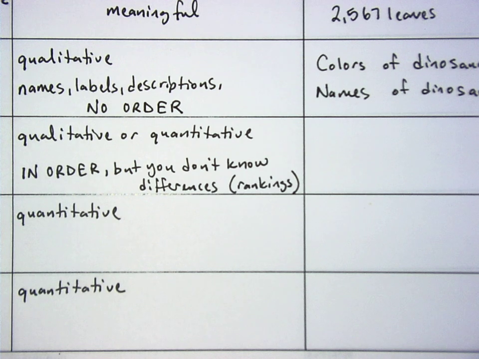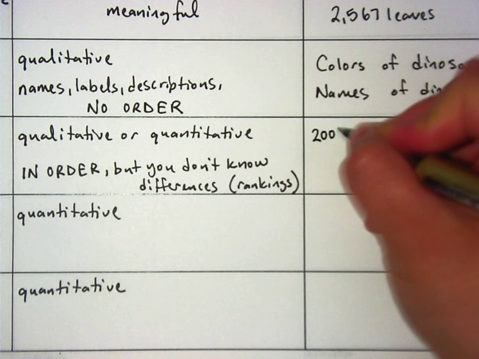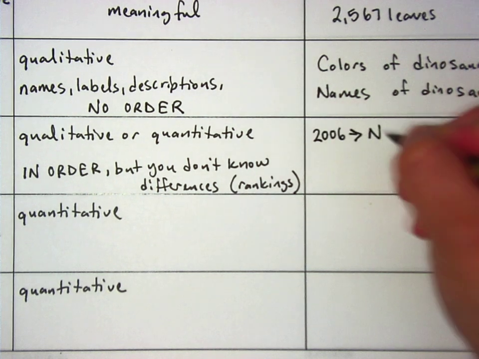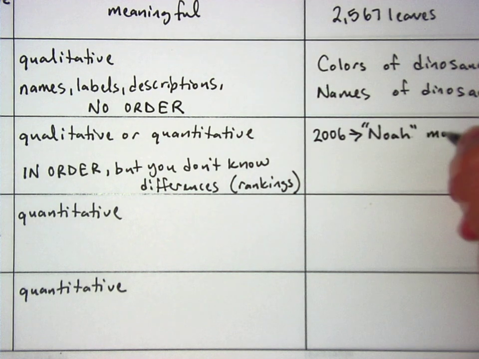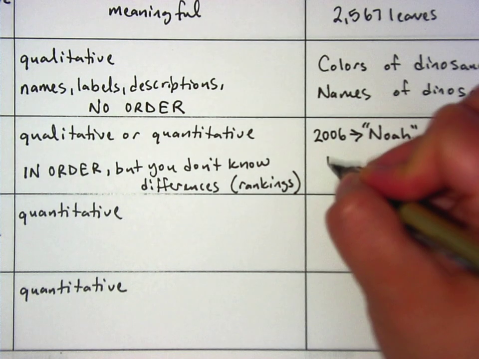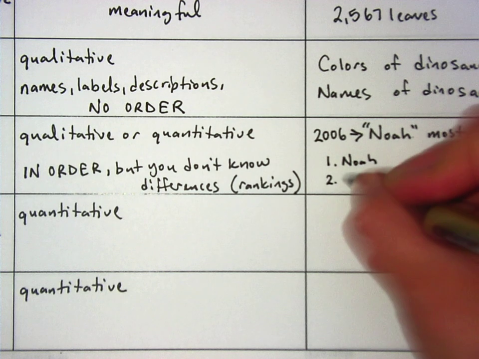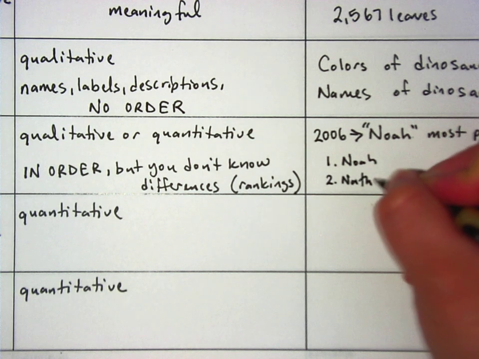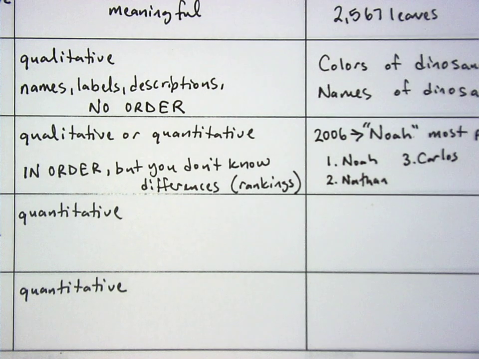Noah, what year were you born? 2006. Okay, so let's say in the year 2006 that Noah was the most popular name. So if I was to make a list, I'd say number 1 was Noah, second most popular name was Nathan for boys, third most popular name was Carlos for boys, etc.